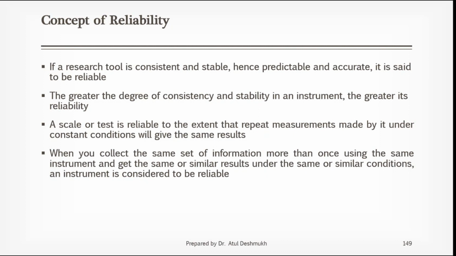Now also, if I repeat after 3 months, 6 months, 1 year, 2 years, multiple times under similar conditions, or under similar phenomena, and it is giving the same, consistent results. But if after 3 months it is giving some different results, then it is not consistent. But if I collect data again after 3 months, after 1 year, after 2 years with the same instrument and it is giving the same results under similar conditions, then you can say that the research instrument is reliable.